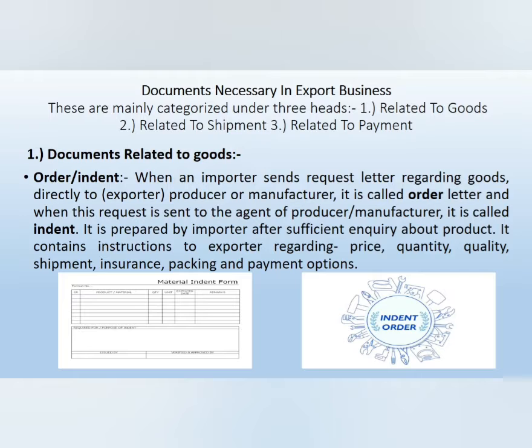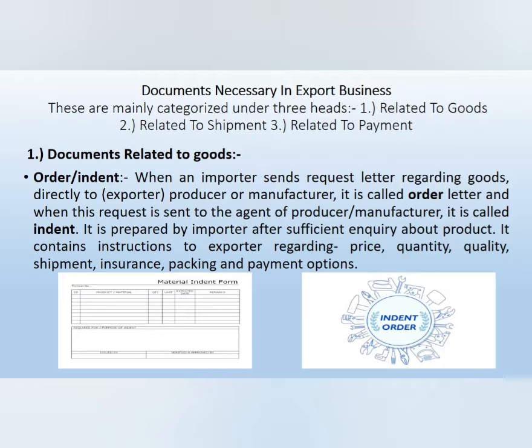Under documents related to goods, first one is order or indent. When an importer sends a request letter regarding goods directly to the exporter, it is called an order letter. And when this request is sent to the agent of the producer, a commission agent, or through intermediaries, it is called an indent. It is prepared by the importer after sufficient inquiry and research about the product. It contains instructions to the exporter regarding price, quantity, quality, shipment, insurance, packing and payment options.